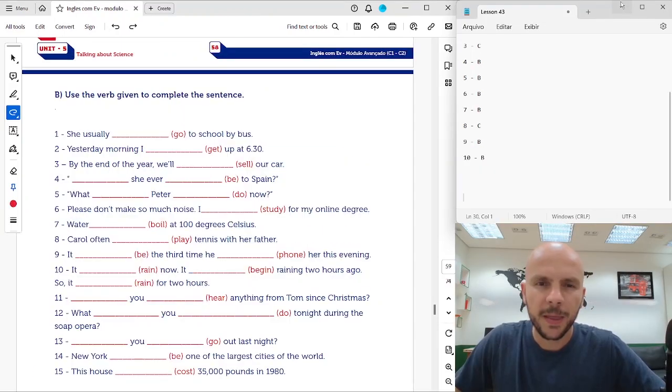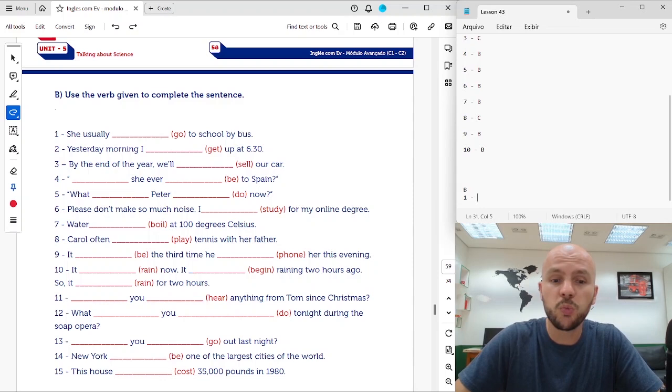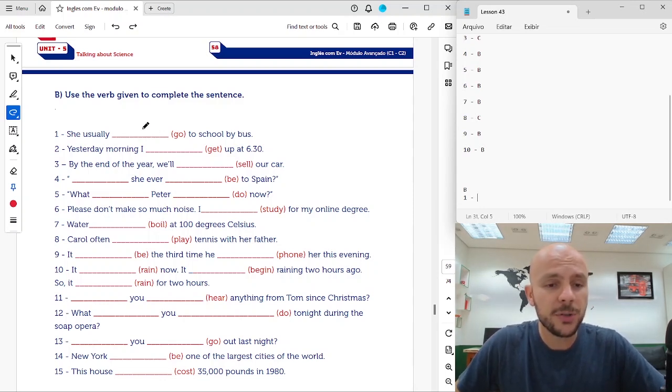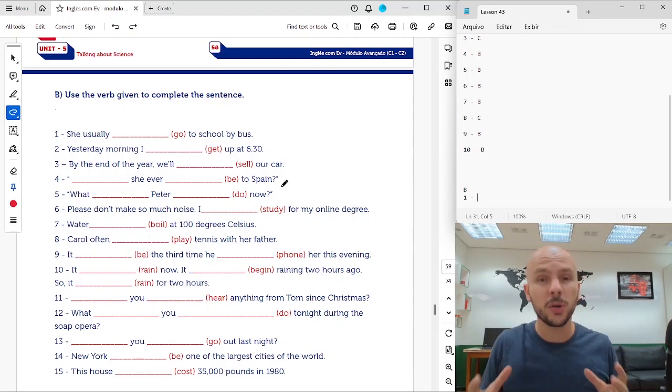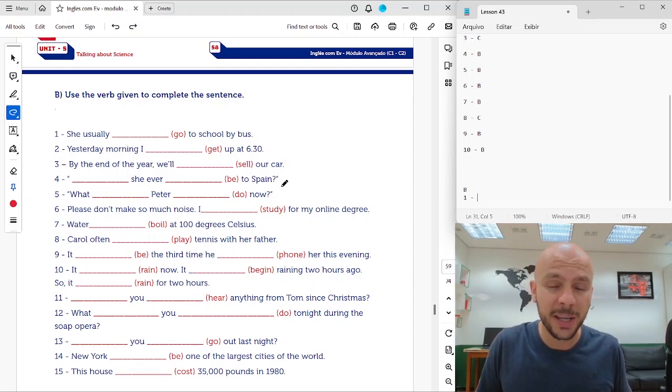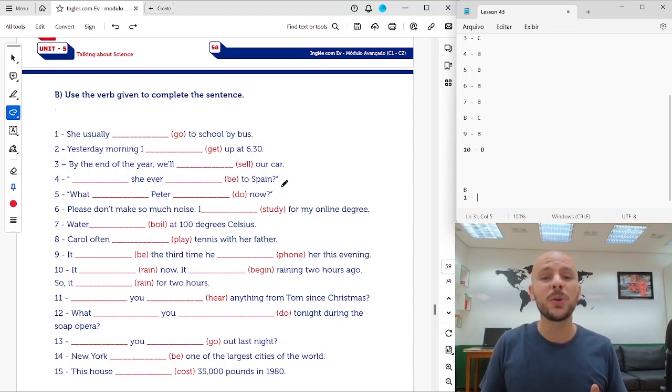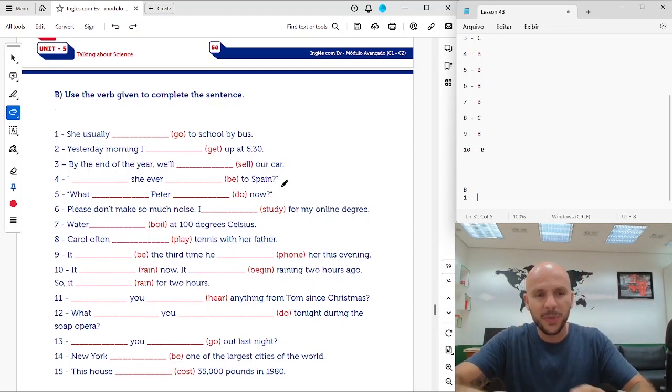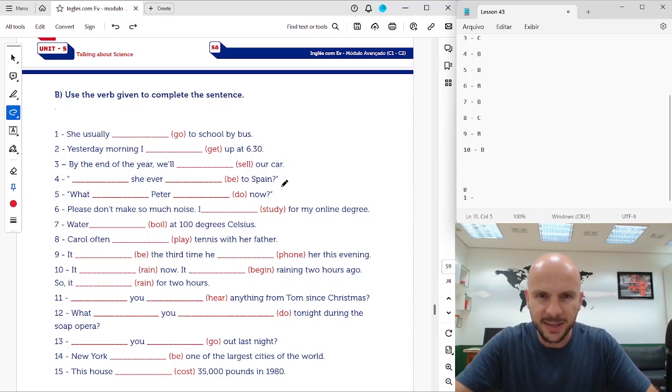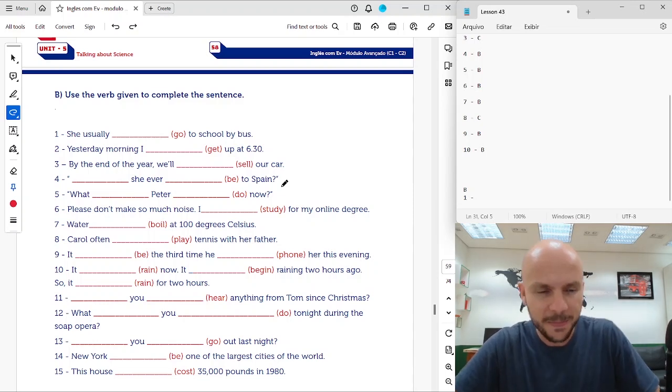All right, beautiful. Let's move forward to letter B. Number 1. Okay, now we have to conjugate the verbs from the parentheses according to the context. Okay, that's the most important thing to do in English. That's the level that we have been looking for, to be able to conjugate the verbs without directions from the exercise. Now, just by using all the information that you have in the sentence. So let's do it together, okay?